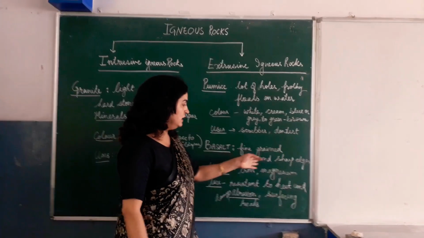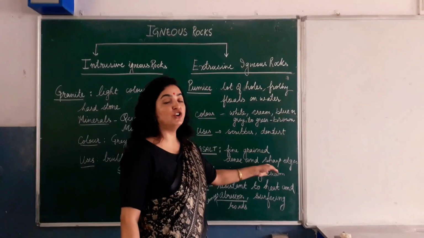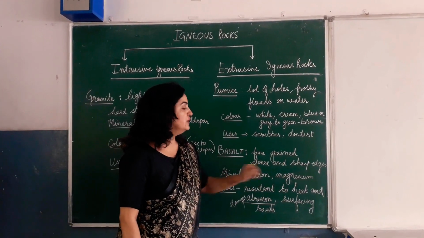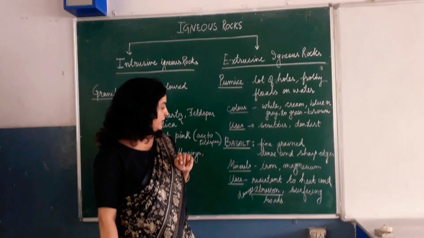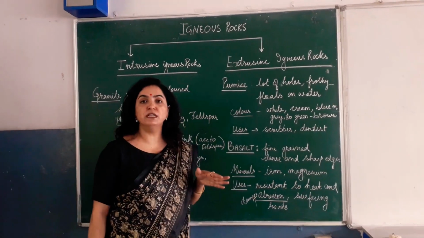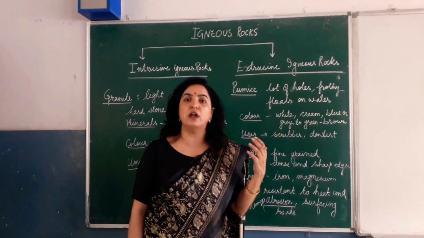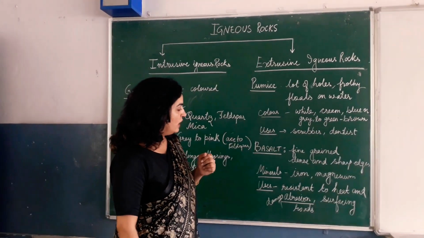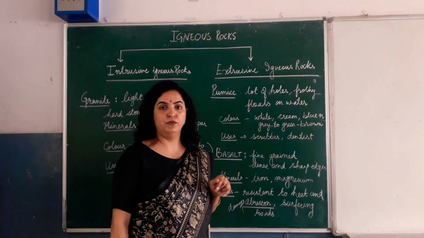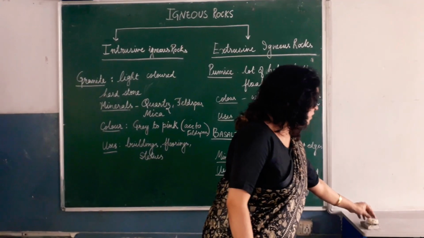Now the properties are, it is dense and has sharp edges. Minerals: iron and magnesium are present. Resistance to heat and abrasion. Abrasion means if there is any damage due to rubbing or something, that is what we call abrasion. So it is normally used for the surfacing of roads. You might have seen this black color on the road.